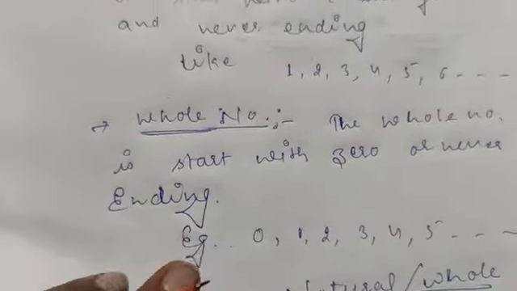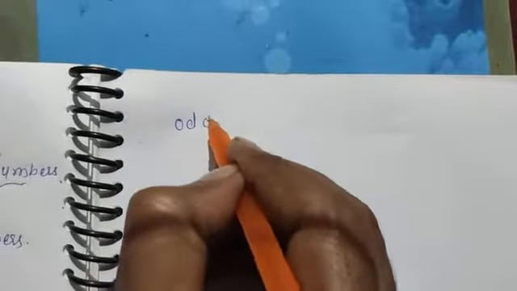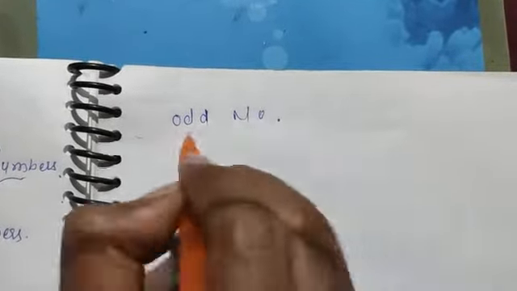So now we discuss what is an odd number.